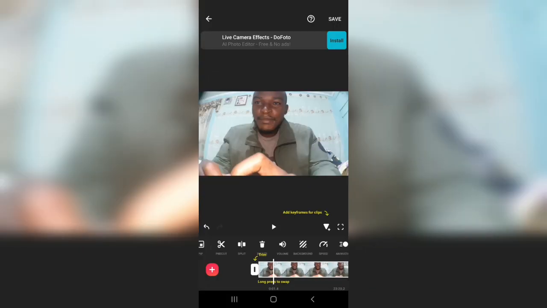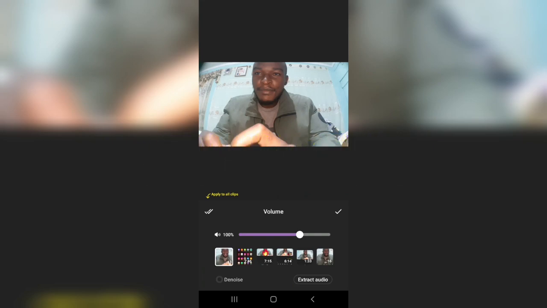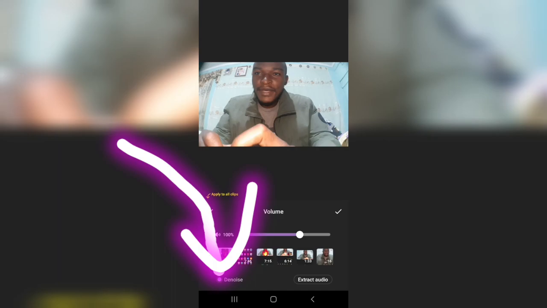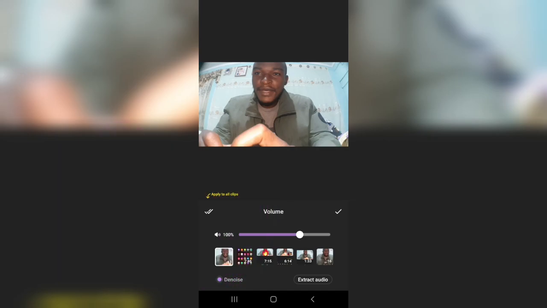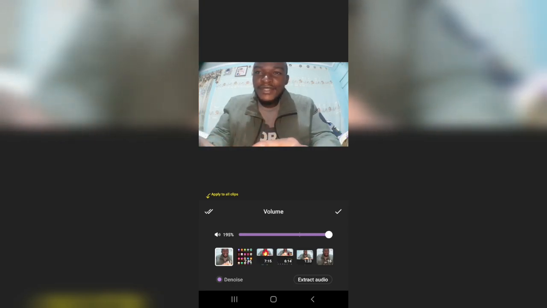Guys, there's also this volume where you can remove background noise by pressing on denoise. It automatically removes the background noise, and also you can increase the volume from 100% to 200%.